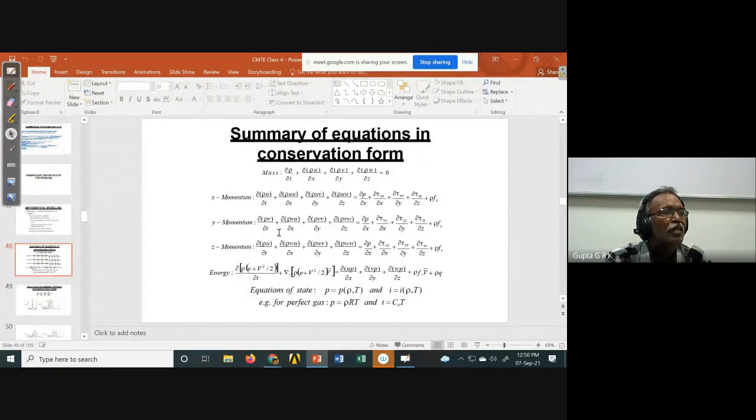Suppose I will go to, okay, these are the equations. We will derive all these things; I am just giving them now. The continuity equation will be like this. The XYZ momentum equations will be like this. The energy equation will be like this.